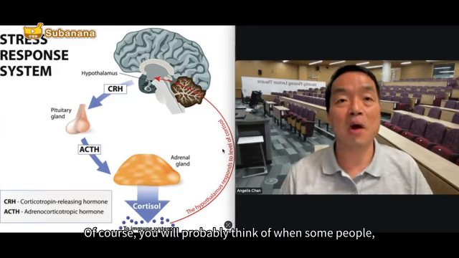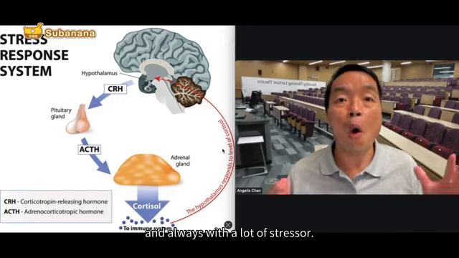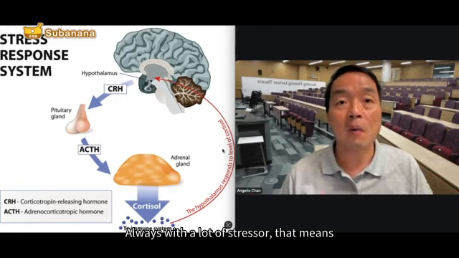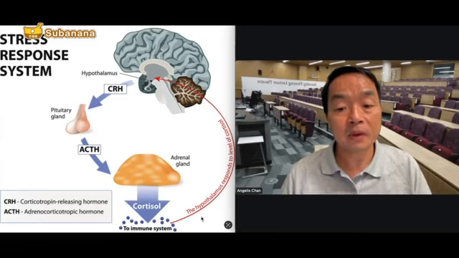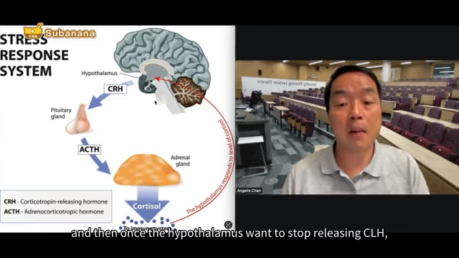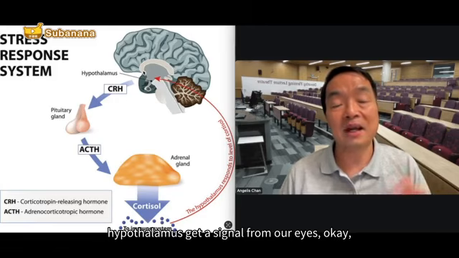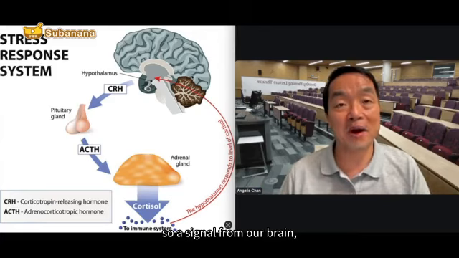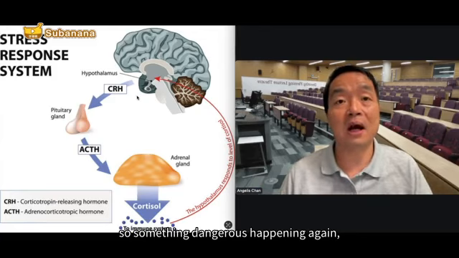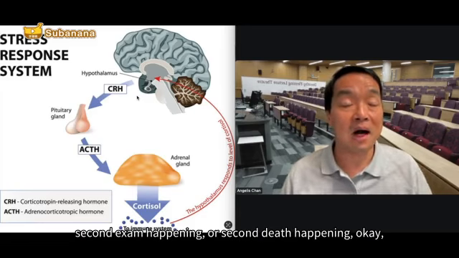Of course, you will probably think of some people who are exposed to an environment always with a lot of stressors. That means once the hypothalamus understands the cortisol level is too high, and wants to stop releasing CRH, but only a few minutes later, the hypothalamus gets a signal from our eyes, or from our brain, that something dangerous is happening again, or the second test, second exam, or second deadline is happening.